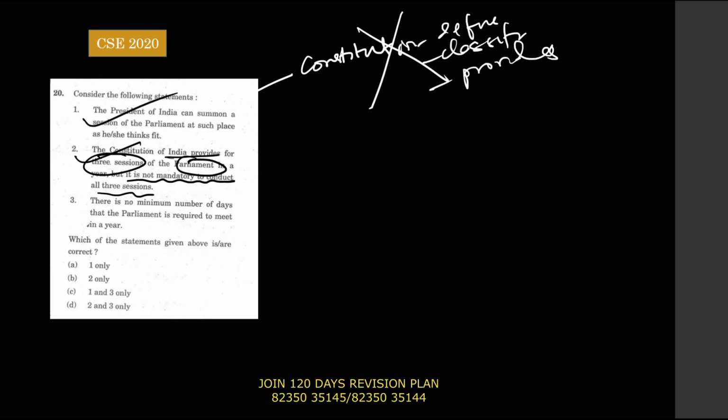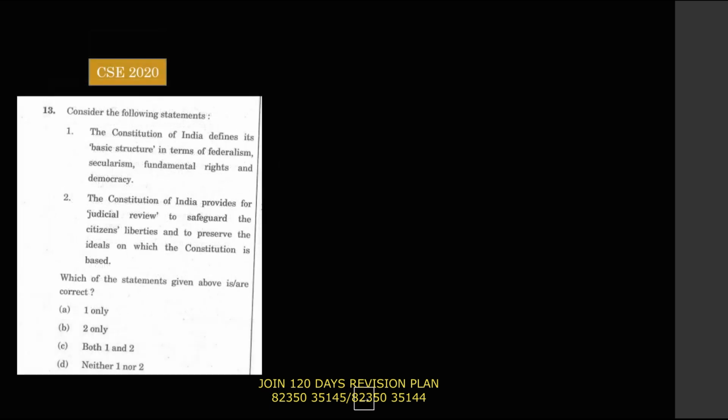Further, one more rule is that a complex statement is incorrect. You see, the first part says the Constitution provides, and the second part says it is not mandatory. Can it happen? Whatever the Constitution says, obviously it should be mandatory. So this statement is removed. The third statement says there is no minimum number of days. Obviously this is correct. So the answer is 1 and 3 only. Next question, let us see.